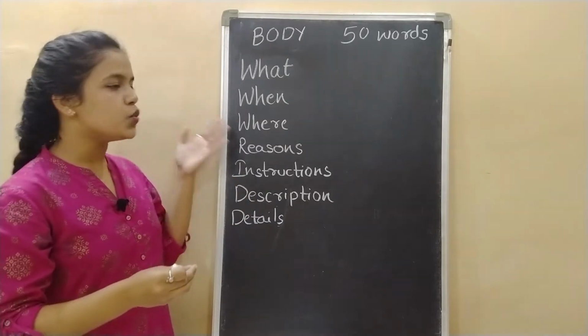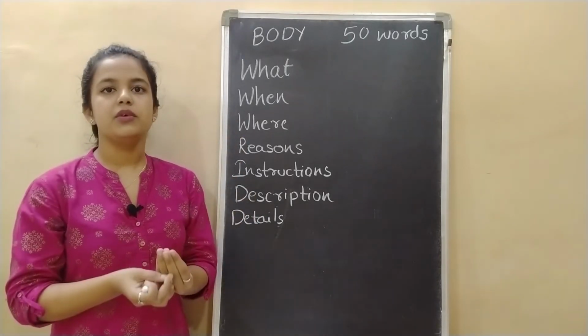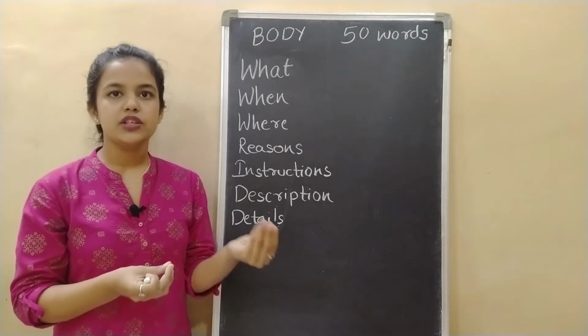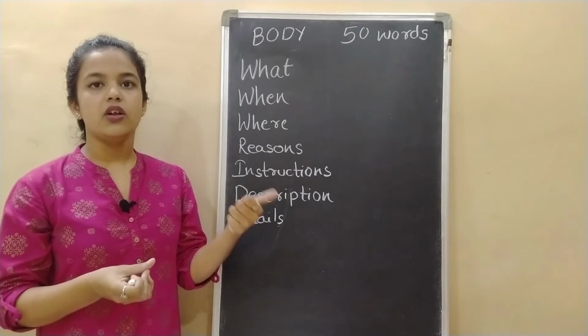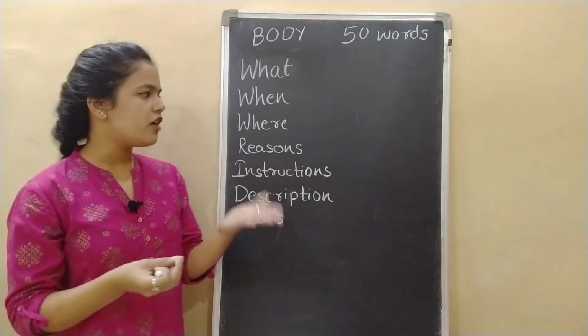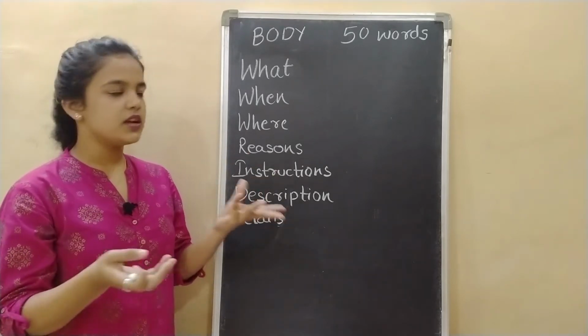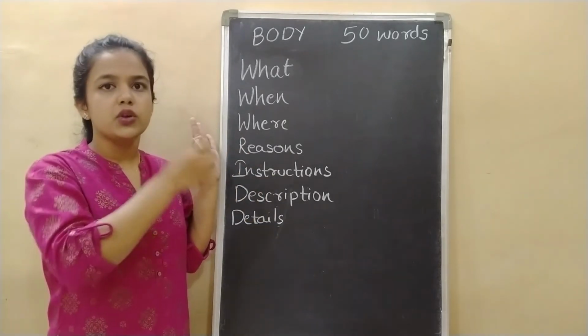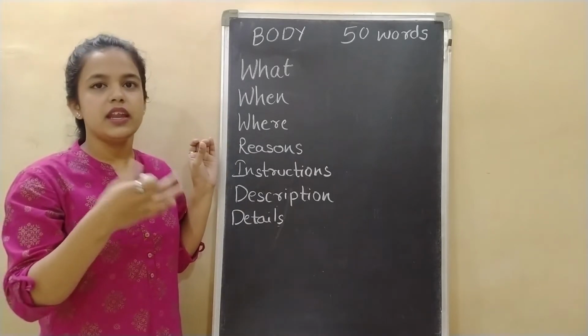Okay, the next is where. Now where will the competition take place? For example, if the competition is in the assembly hall, then you have to mention that the competition will take place in the assembly hall, or if the competition is in their respective classrooms, then you have to write that the competition will be in their respective classrooms. Now these are the topics that you have to include in the body section if you are writing for a competition or any other thing.